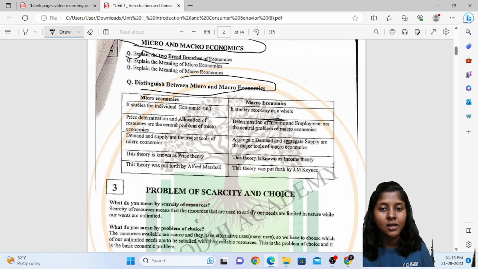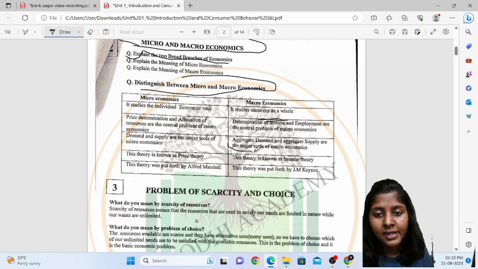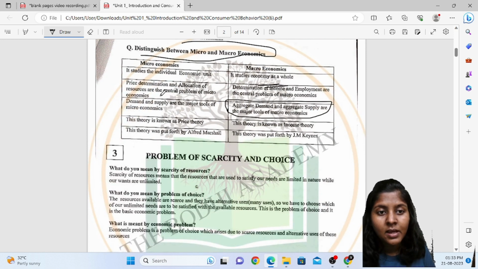Determination of income and employment are the central problems of macroeconomics. In microeconomics, demand and supply are the major tools, and in macroeconomics, aggregate demand and aggregate supply are the major tools. Microeconomics is also called price theory, and macroeconomics is called income theory.